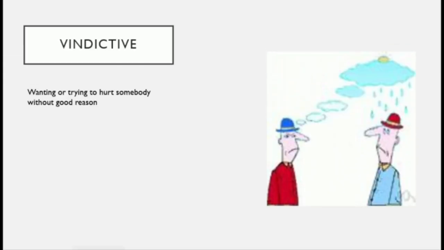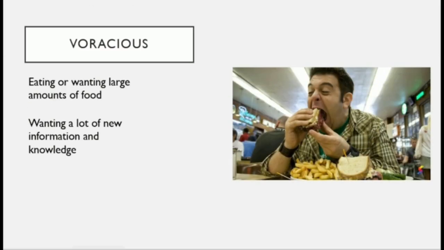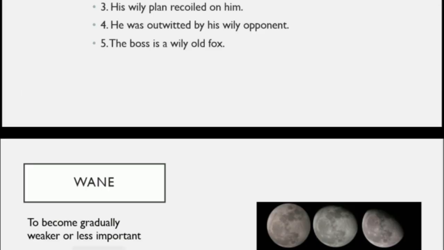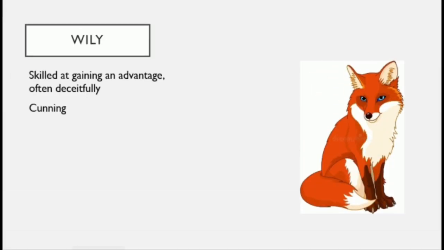So this is the last word that we have learned today. We have completed all our 10 words. So now we are going to revise the words. Vindictive, who is trying to hurt somebody without any good reason. The next word we learned is voracious, eating or wanting large amount of food or knowledge. The next word was wane, to become gradually less important or weaker, or to decrease or diminish. The next word was wily, skilled at gaining an advantage, often deceitfully, or cunning.